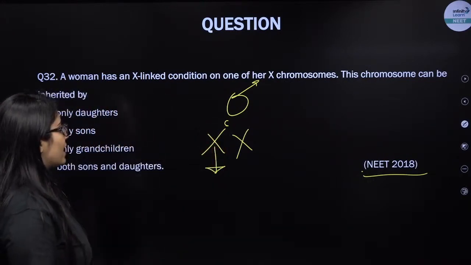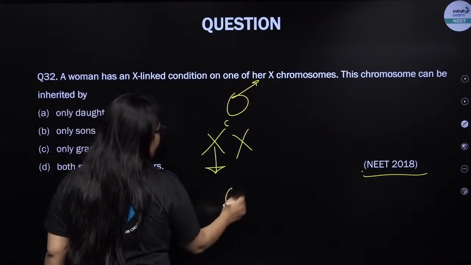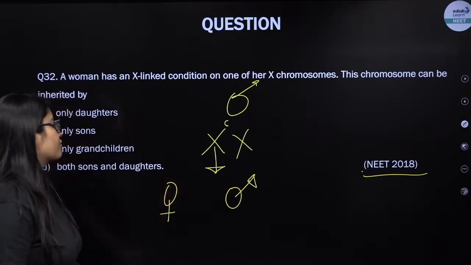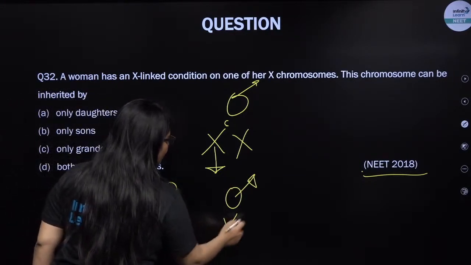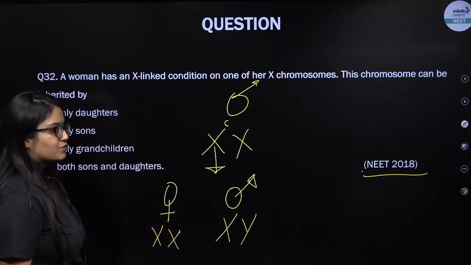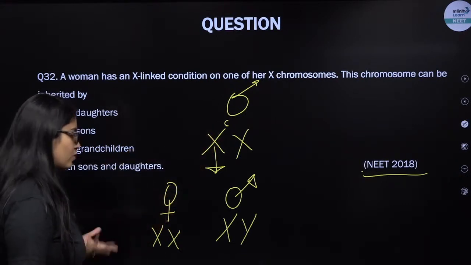So this diseased chromosome, the chromosome having the defective gene, can be inherited by whom? Let me tell you, my dear students, if I talk about a male progeny or a female progeny, female needs 2 X and male needs 1 X, right? So in a female, 1 X comes from the father, 1 X comes from the mother. So the mother can give this defective X, yes, the daughter can also get it.